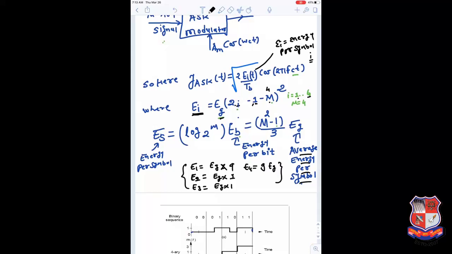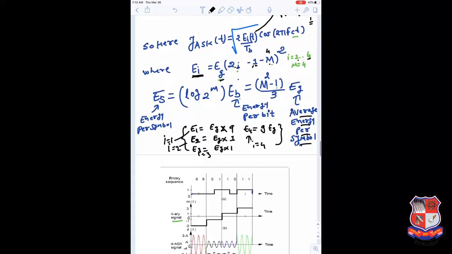So that way you can calculate with different values of I. Here I is 1, here I is equal to 2, I is equal to 3 here, and here you can consider I is equal to 4. So that way you can consider the energy. This equation can be learned in this way: with the various values of Ei for different values of I, you can find the energy for different symbols, and you can find the ASK signal.